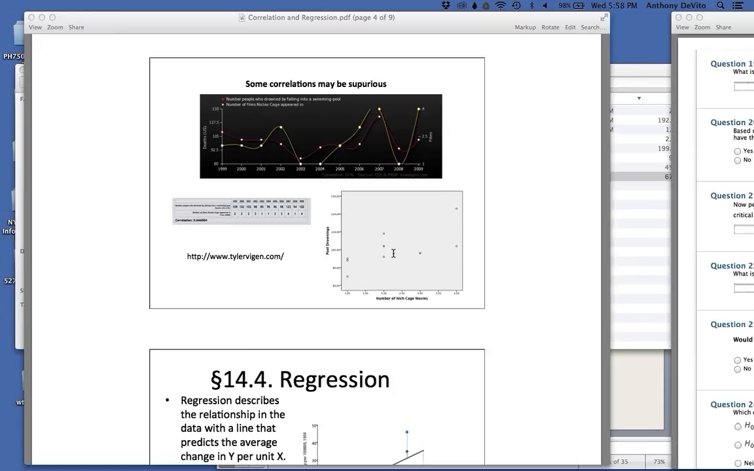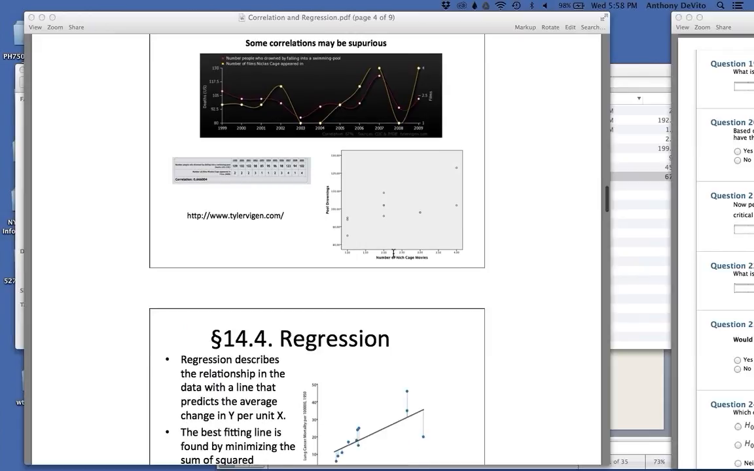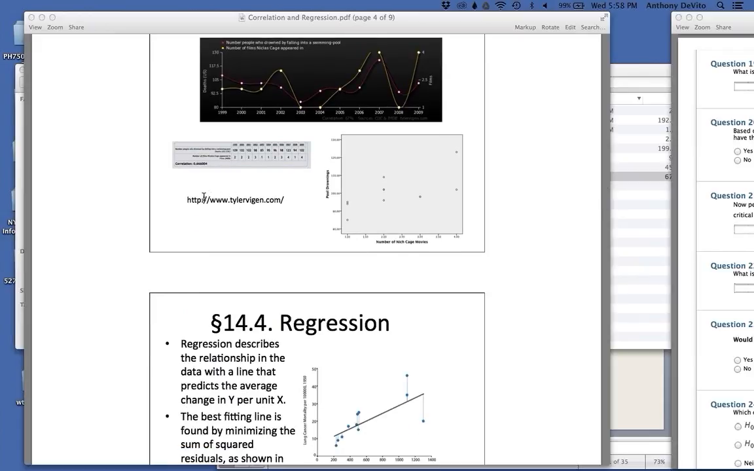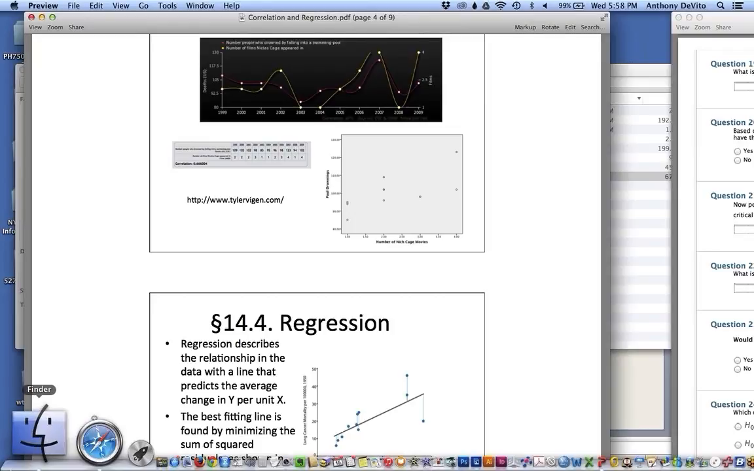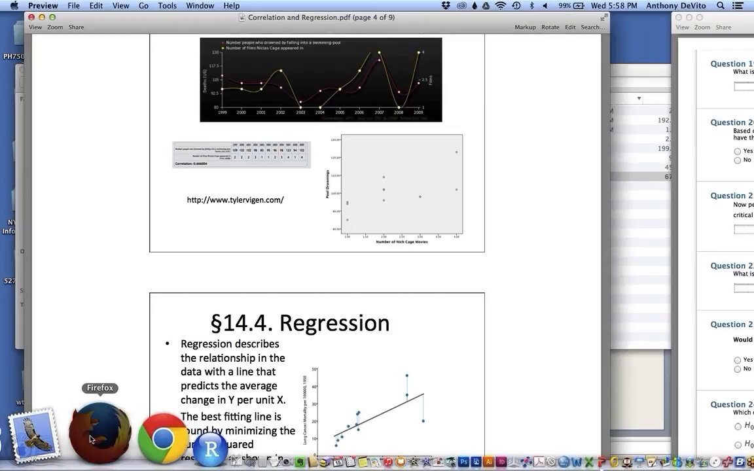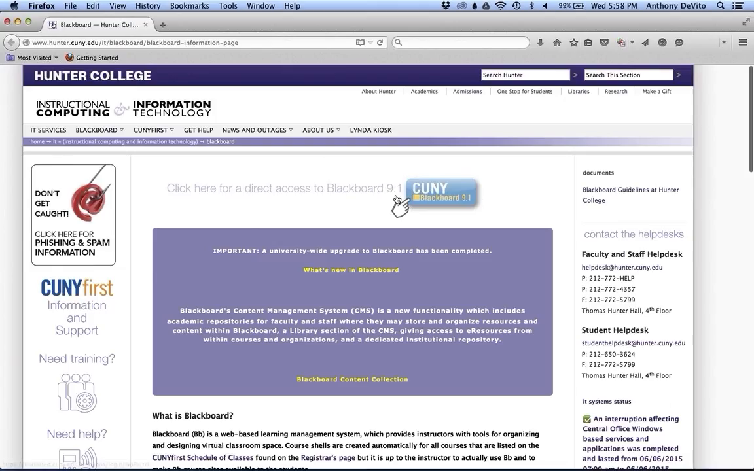Some correlations may be spurious, which basically means just by chance. In fact, I'm going to open this up. I think I gave you a link to this on Blackboard. Let me see if I can get to it.